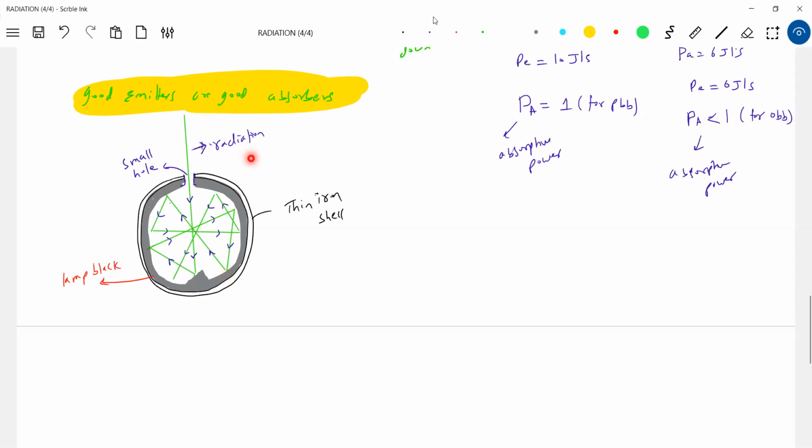So how to construct a perfect black body? This is a method. So this thin iron shell is not a perfect black body. The lamp black is not a perfect black body. The small hole is a perfect black body because whatever radiation enters it, it has absorbed completely. It has not returned back.